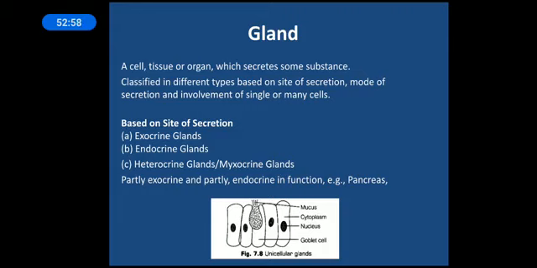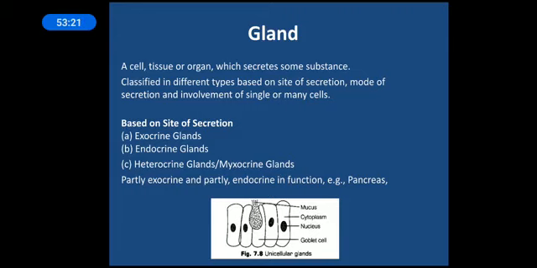Next are the endocrine glands. Endocrine glands are those glands which do not have any tubular structure or duct, and hence they are also called ductless glands. They secrete their secretion directly into the blood, and hence they are called ductless.